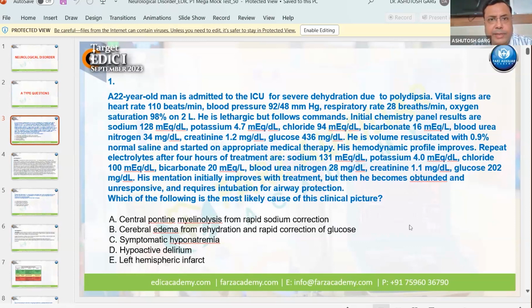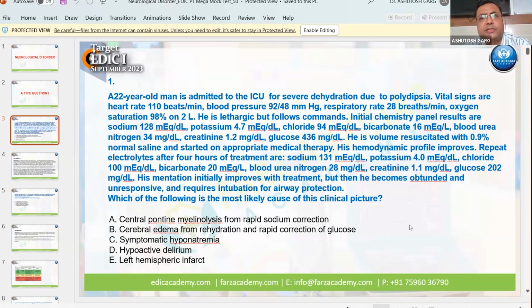So a 22-year-old man is admitted to the ICU for severe dehydration due to polydipsia. Vital signs: heart rate 110, blood pressure 92/48, respiratory rate 28 breaths per minute, saturation 98% on 2 liters of oxygen. He is lethargic but following commands. Initial lab values: sodium is 128, potassium 4.7, chloride 94, bicarb 16, BUN 34, and creatinine is 1.2. Glucose is 436 milligram per deciliter.